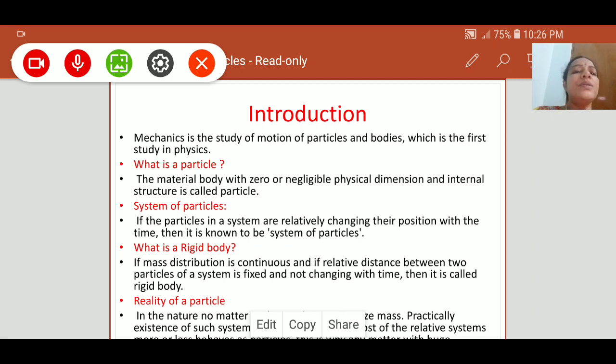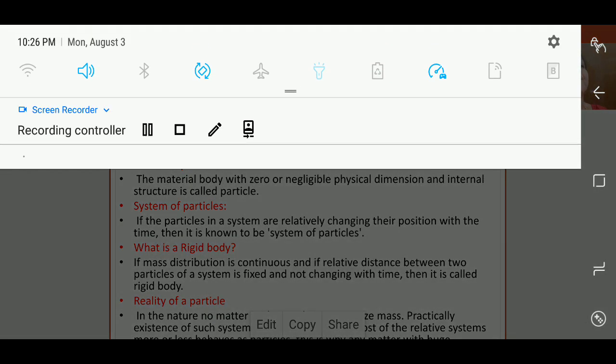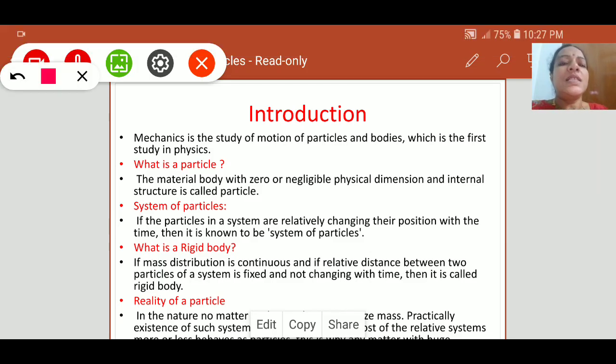Next, coming to system of particles. The system which we are considering is a group of particles. If the particles of the system are changing their position with respect to time, that is known as a system of particles.